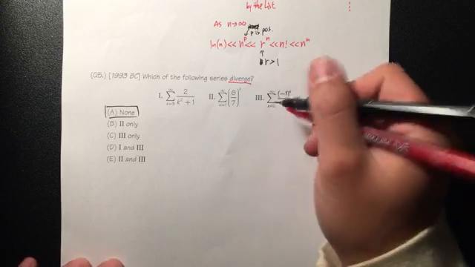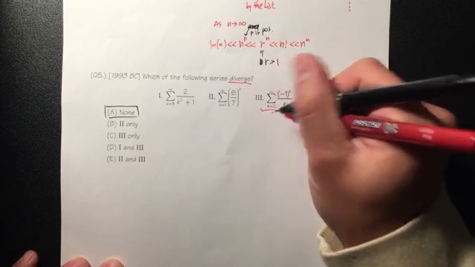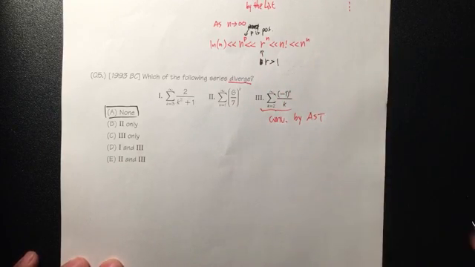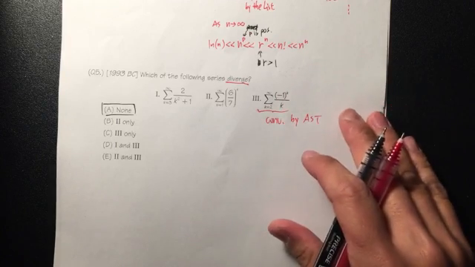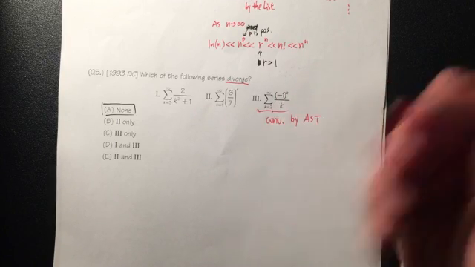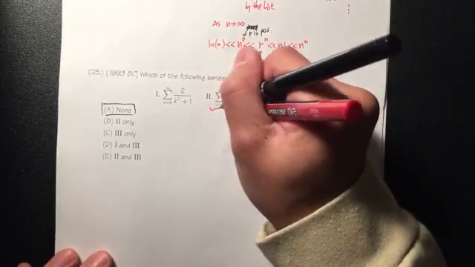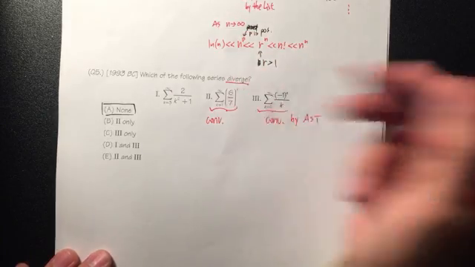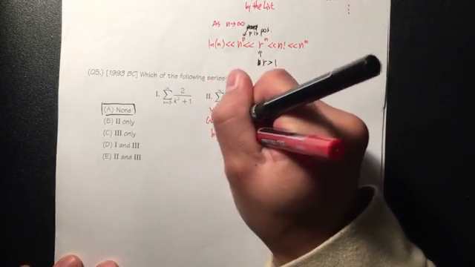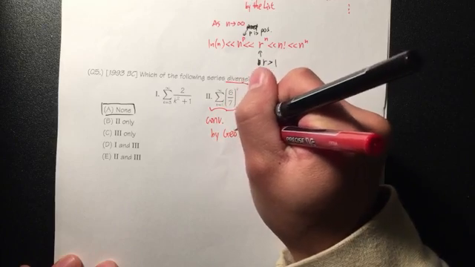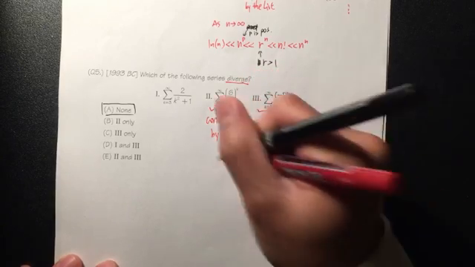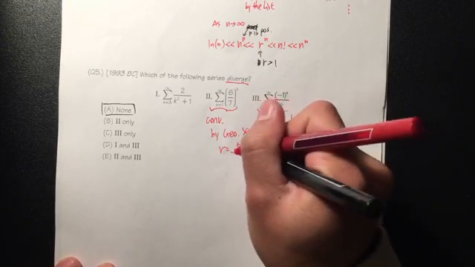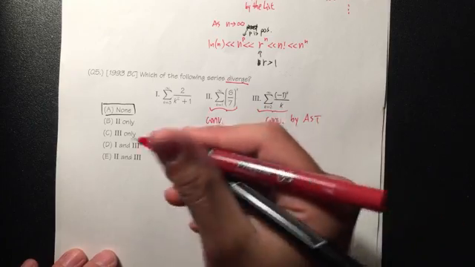So this time we'll do it backwards. This right here converges once again by the alternating series test, or you can also say the alternating harmonic series converges. This right here also converges because this is a geometric series, so I'll just put this down by geometric series where r is equal to 6 over 7, and r is less than 1, so we are good.